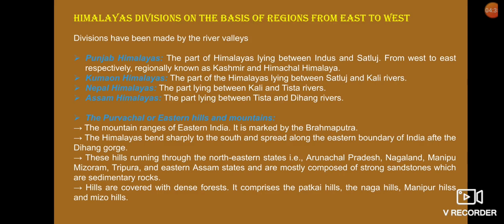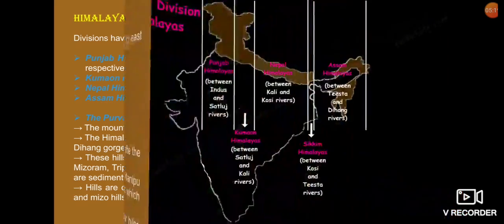These hills run through the northeast states, that is Arunachal Pradesh, Nagaland, Manipur, Mizoram, Tripura and eastern Assam, and are mostly composed of strong sandstones which are sedimentary rocks. Hills are covered with dense forest here, and the important hills which comprise this area are Patkai Hills, the Naga Hills, Manipur Hills, and the Mizo Hills.